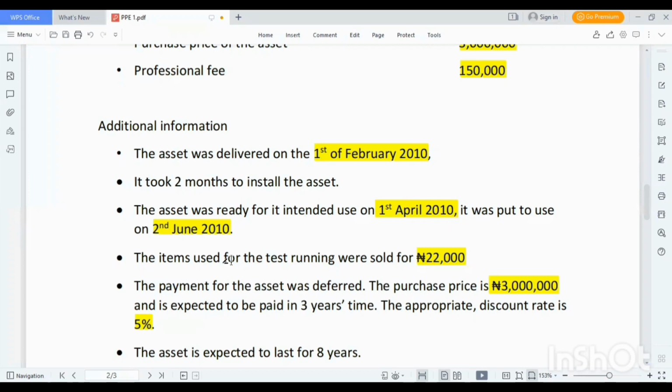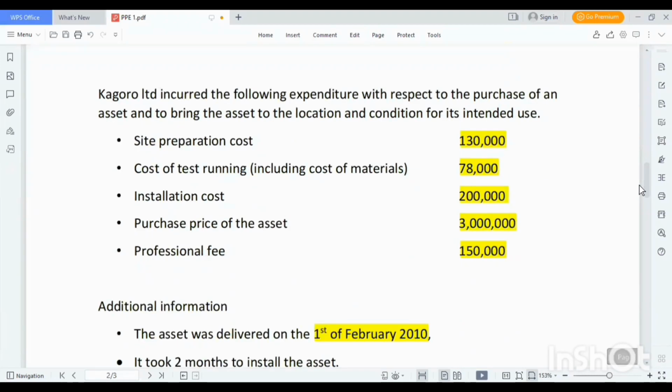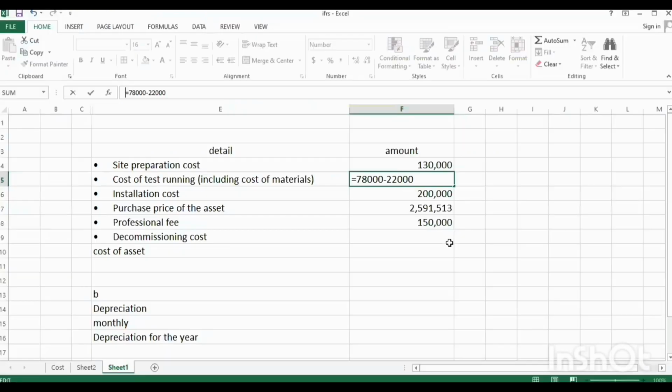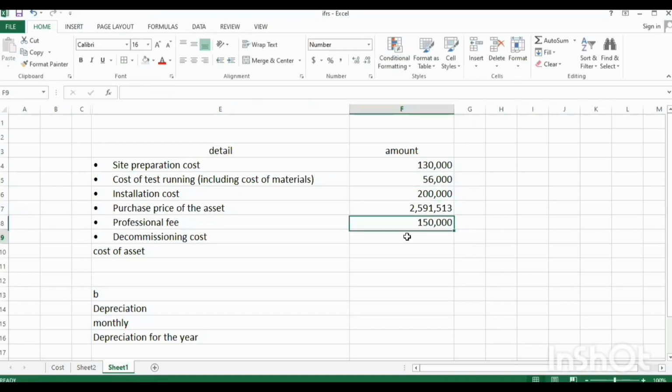This 22 million means there's going to be an inflow, which we use to net off the initial 78 million to arrive at 56 million, which is 78 million minus 22 million. Final adjustment will be decommissioning costs.